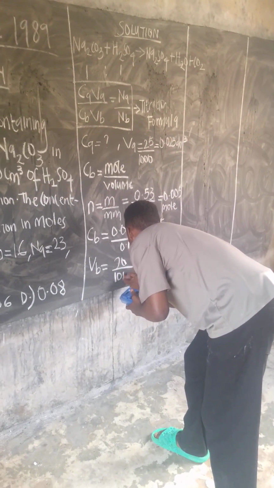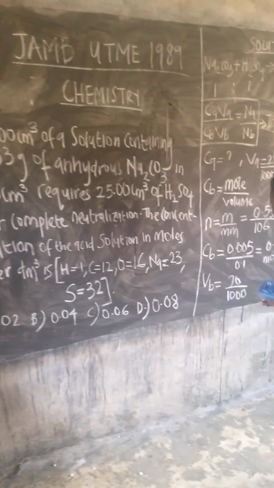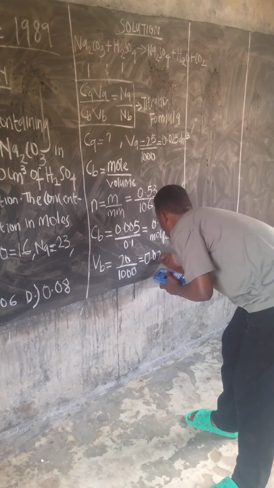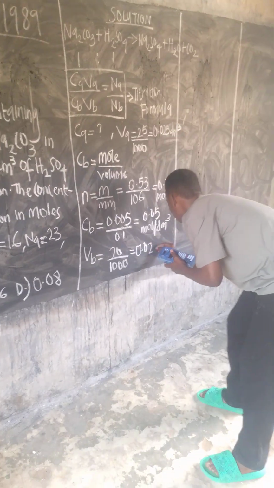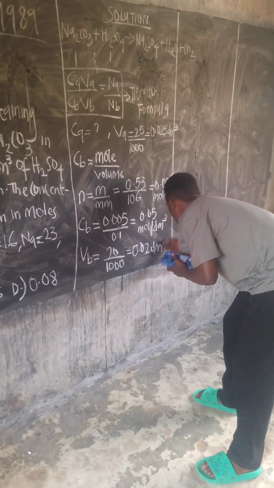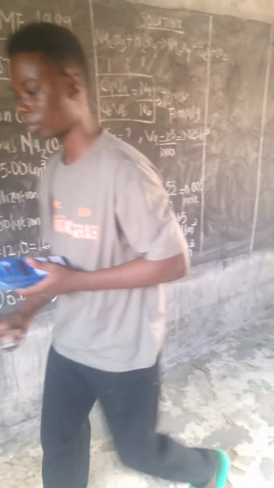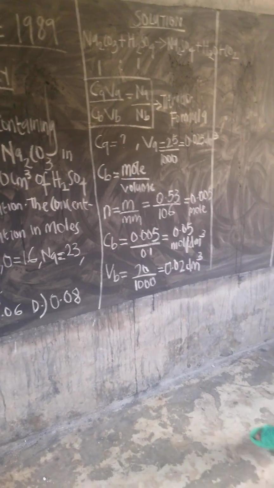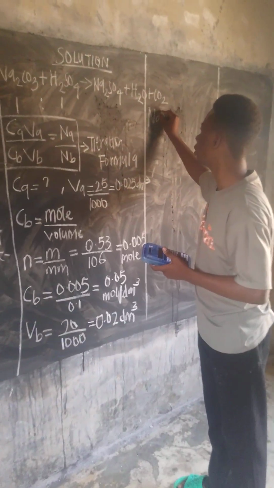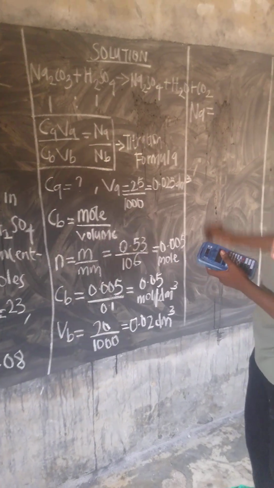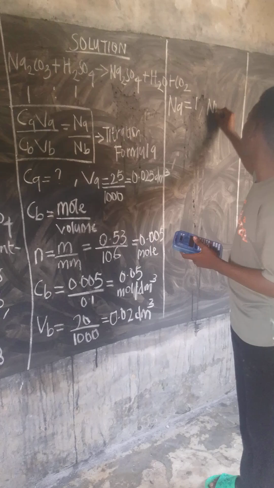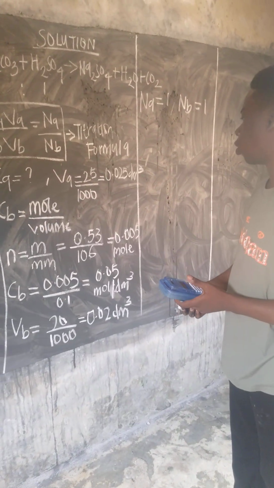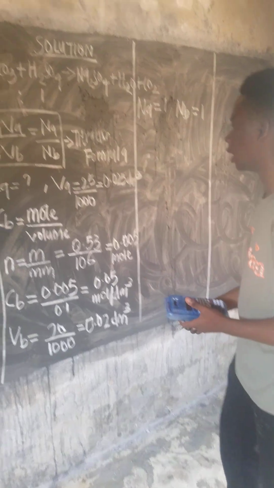Remember, I must convert to dm³. 20 divided by 1000 is equal to 0.02 dm³, right? 0.02 dm³ is the volume of the base. What is the number of moles of the acid reacting with the base? That is 1. The number of moles of the base reacting with the acid is also 1.